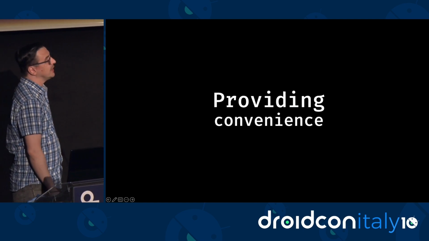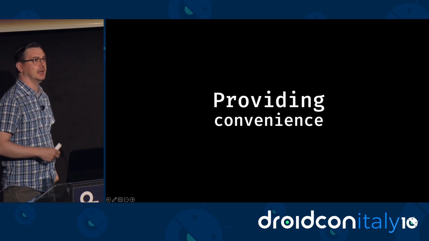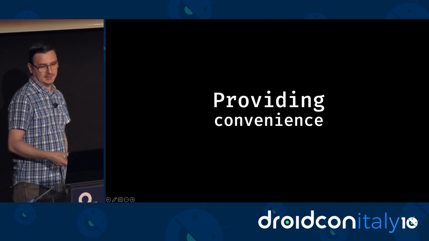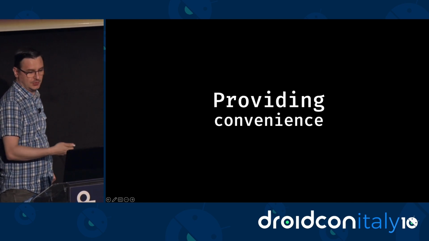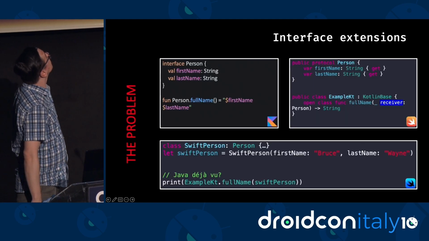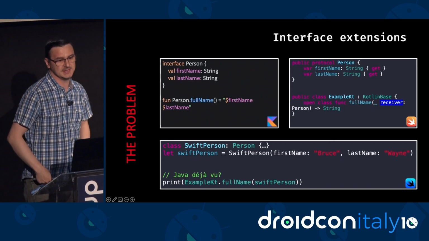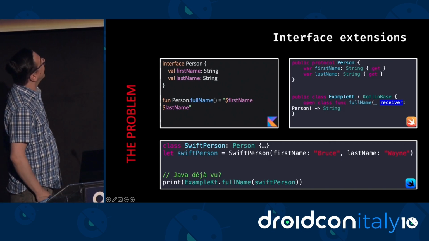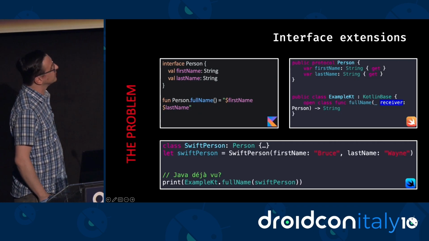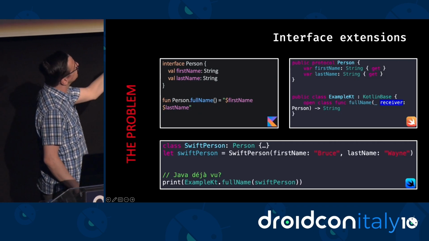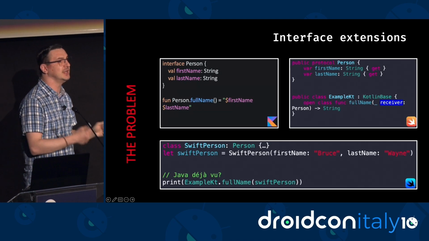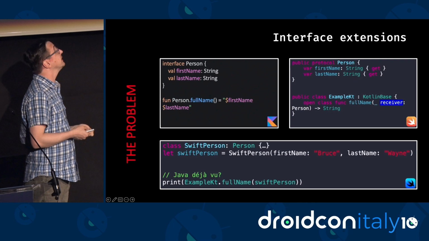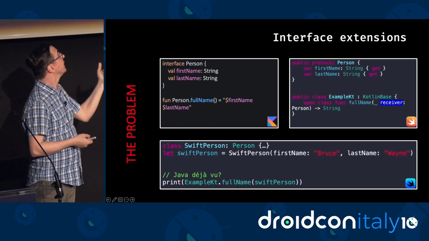Now I'm going to talk about cases in which the exported API is okay, is usable, but we can make improvements to make it more intuitive for Swift developers to use, right? So here we have this interface Person, and we try to define an extension fullName for that. But when we look at the exported Swift code, there's something a little bit different, something that reminds us of trying to use a Kotlin extension from Java, right? So we have this static method whose first parameter is a receiver, right?